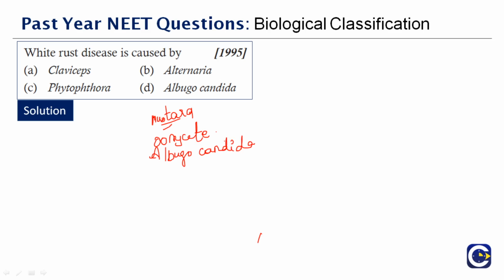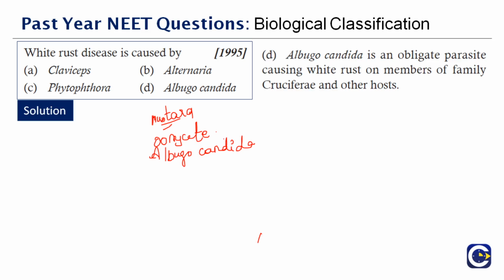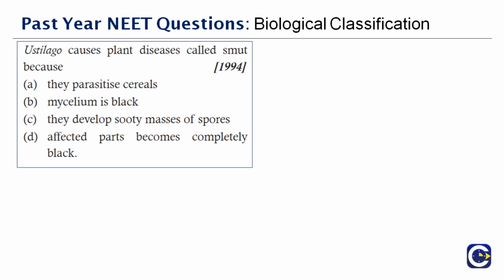White rust has been known to cause agricultural losses in fields. Cultivated members of this family include broccoli, cauliflower and other Indian mustards. The correct answer to this question is option D. That's what I said. Cauliflower, mustard, broccoli and other plants which come in that family are getting affected with Albugo candida, whose infectious stage is the oomycete. Okay, next question here.